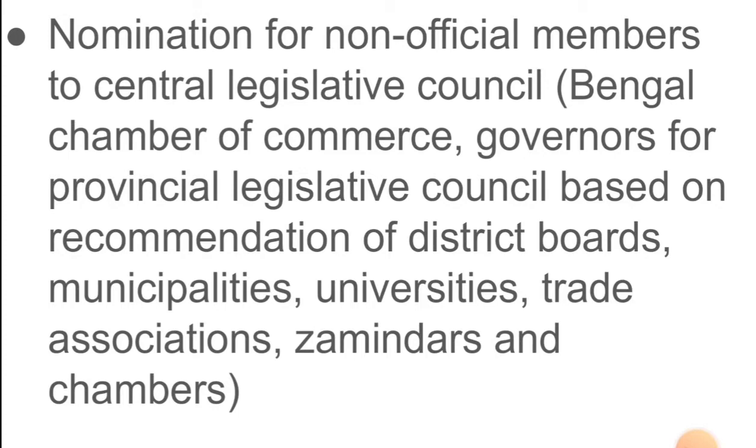So this was how the non-official members were nominated in the Central Legislative Council on the recommendation of Bengal Chamber of Commerce and governors, and the non-official members of the Provincial Legislative Councils were nominated based on the recommendation of district boards, municipalities, universities, trade associations, zamindars and Chamber of Commerce. So this was how nomination of non-official members was done to the Central Legislative Council as well as the Provincial Legislative Councils.